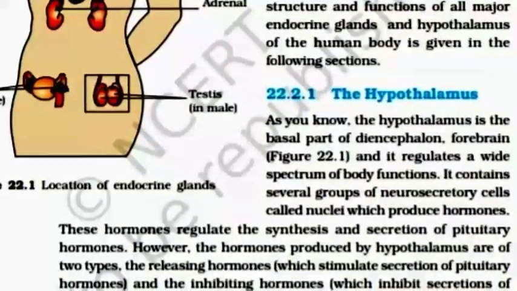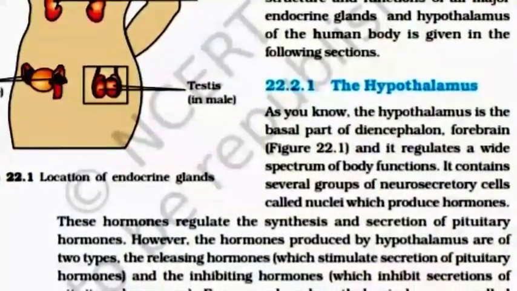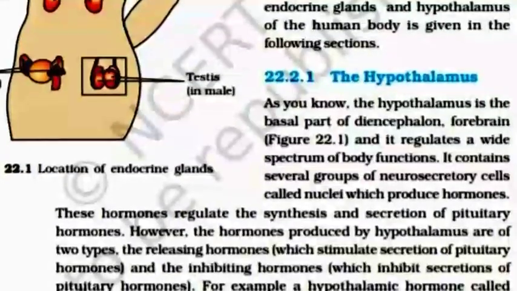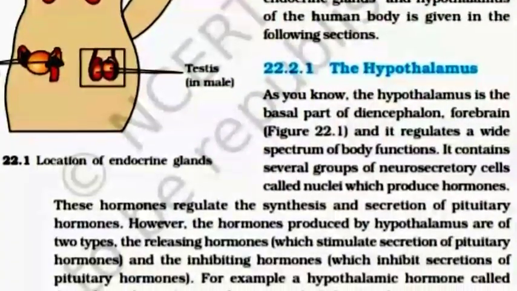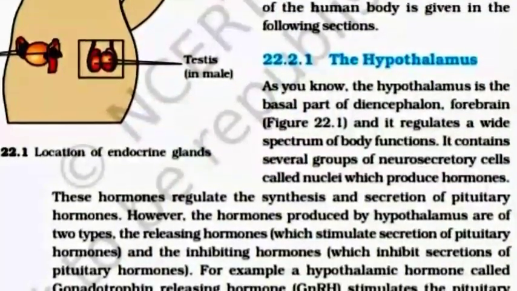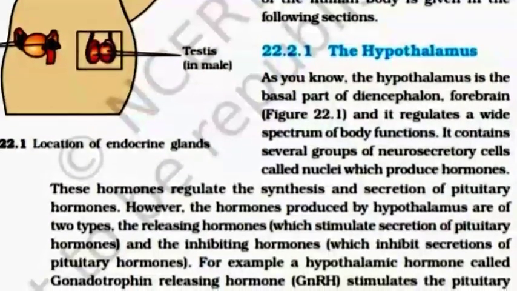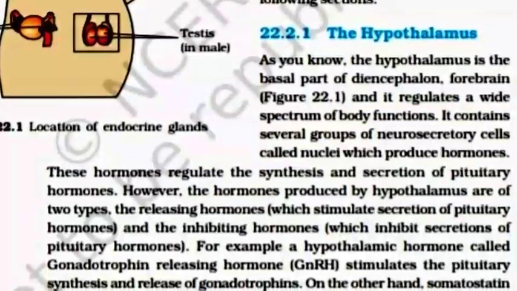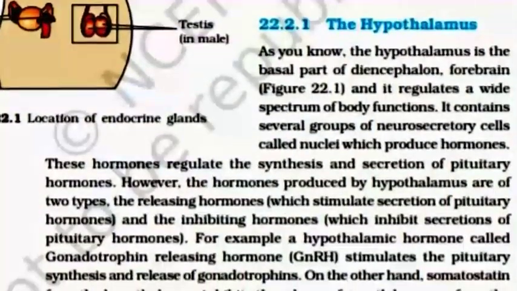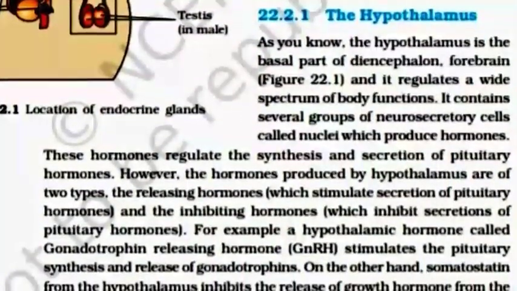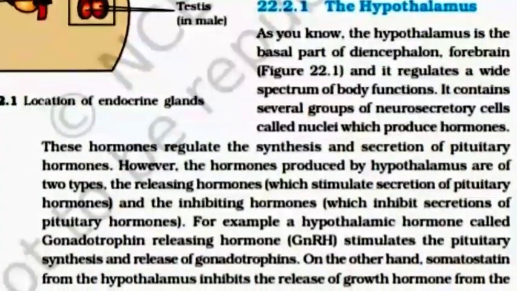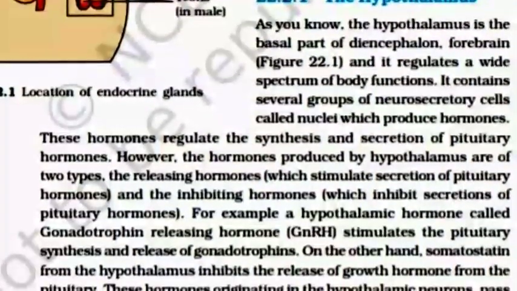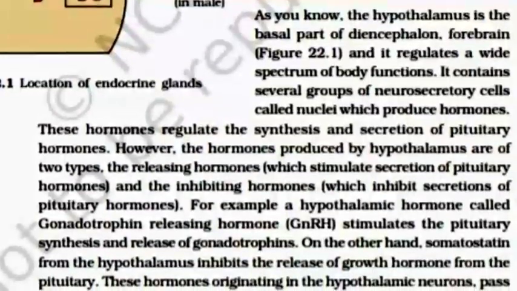However, the hormones produced by the hypothalamus are of two types: the releasing hormones, which stimulate secretion of pituitary hormones, and the inhibiting hormones, which inhibit secretion of pituitary hormones. For example, a hypothalamic hormone called gonadotropin releasing hormone stimulates the pituitary synthesis and release of gonadotropins.